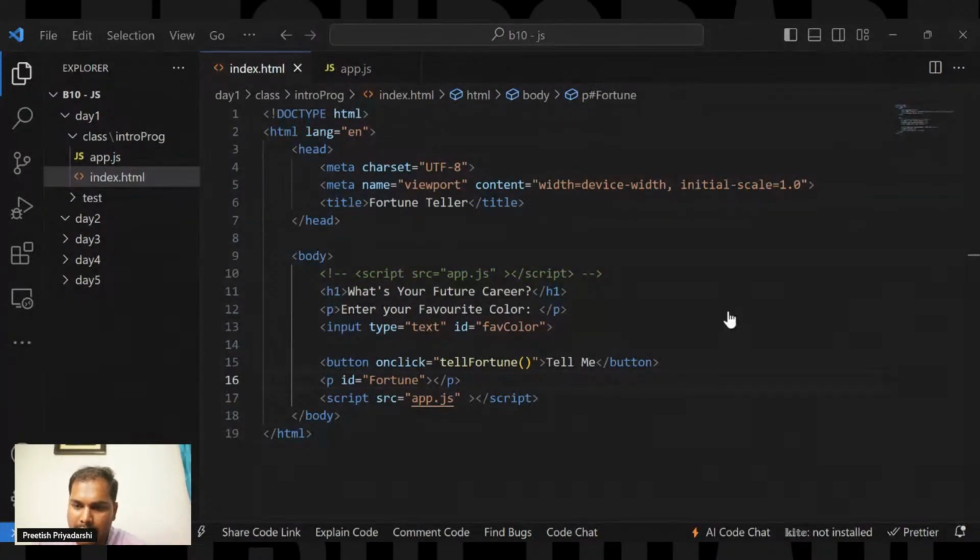Sanskar is asking, sir, please explain the syntax you have given for the onclick button. Okay, I'll help you. This is the onclick event. These are all the JavaScript button trigger events. When you click on this button, onclick will trigger the function. Let me write the JavaScript part, then it will be easier for you to understand. Sanskar, just have patience. So when you click on this button, an onclick event will be triggered.